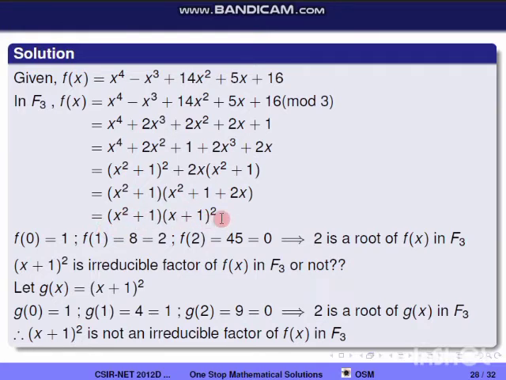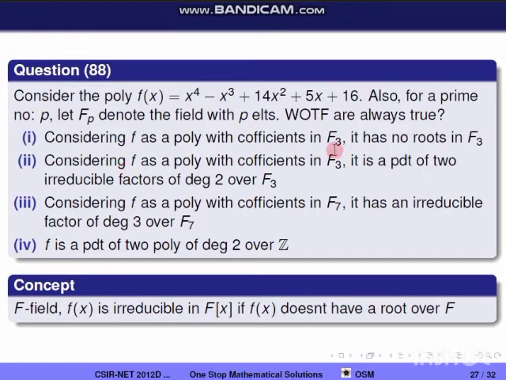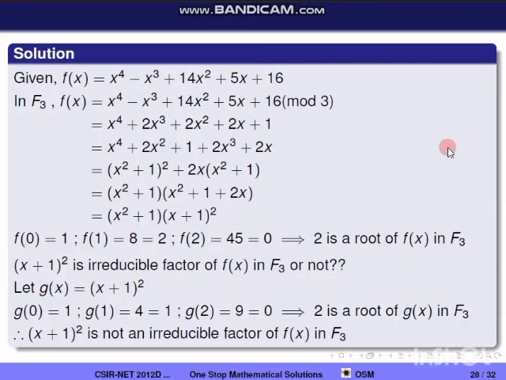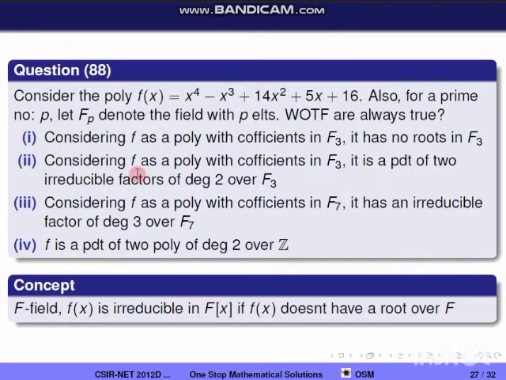The first option is asking whether in F3 it has no roots or not. So we'll check that. F3 can be identified with Z3, and Z3 contains the elements 0, 1, 2. For each element we'll check whether we are getting a non-zero number or a zero. So f of 0 is equal to 1, f of 1 is equal to 8, 8 mod 3 is 2, f of 2 is equal to 45, 45 mod 3 is 0. So we are getting 2 as a root of f of x in F3. So option 1 is wrong.